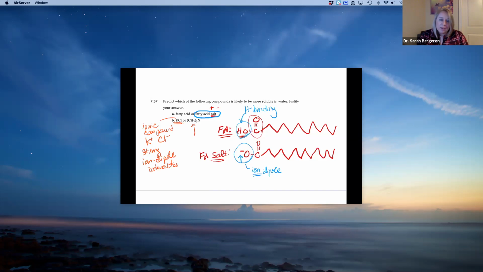How about (CH3)3N? Well, that's going to interact. It is polar, I'll give you that. If I were to draw it, I would have a nitrogen, and then three CH3 groups all around that nitrogen. Would it interact? Yes, it would interact, but it's not hydrogen bonding. Because you have this lone pair on nitrogen, you would have a dipole interaction. And what's going to be stronger is our ion-dipole interaction versus our dipole-dipole interaction.